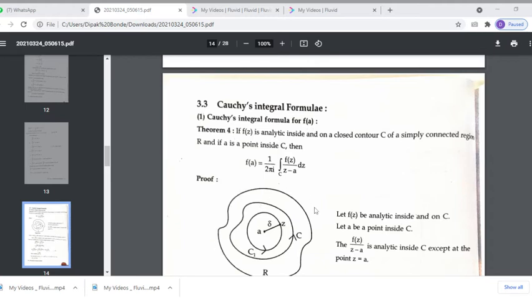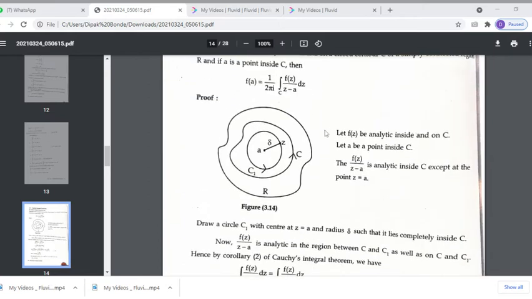What is given: f of z is analytic inside and on the closed contour C, and a is any point inside the closed contour C. This is a closed contour C. This is the region R. f of z is analytic inside the region, and on the boundary of C, and a lies inside the C.